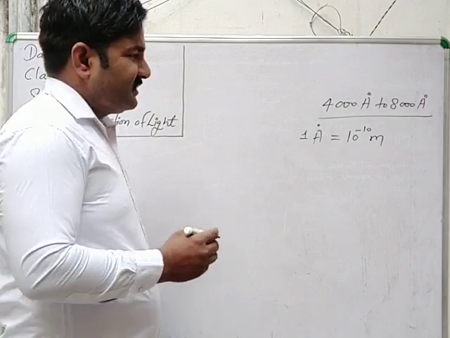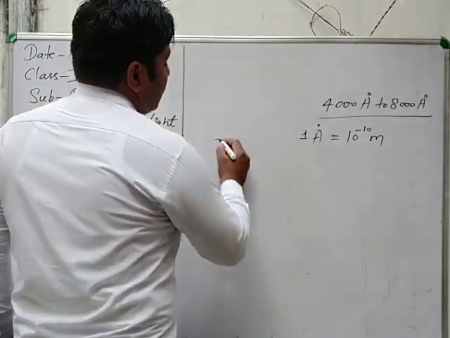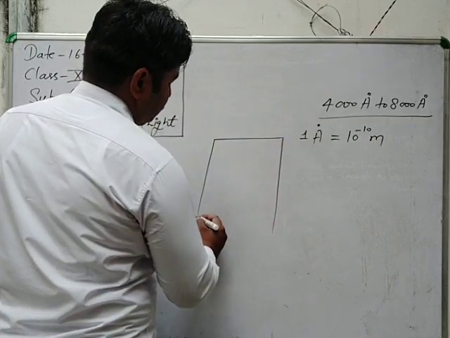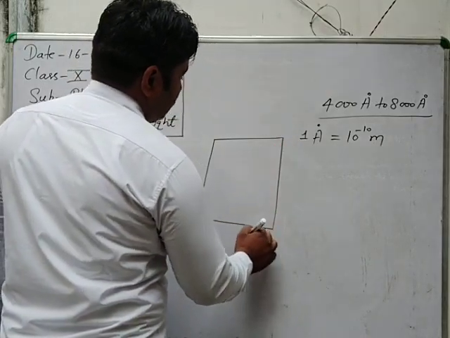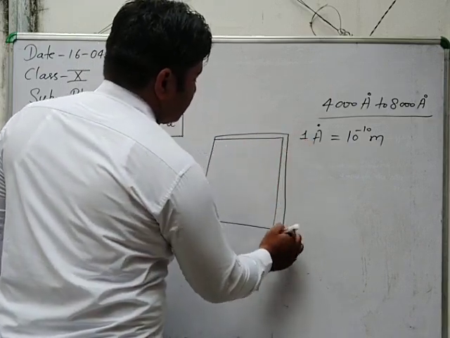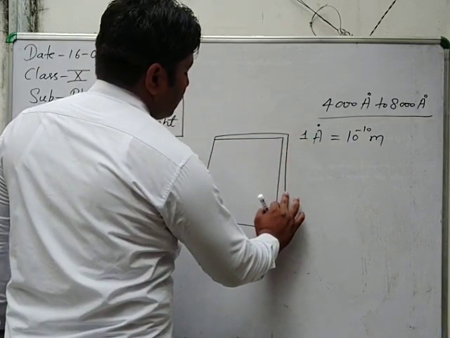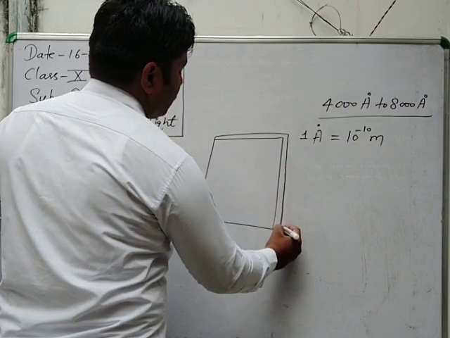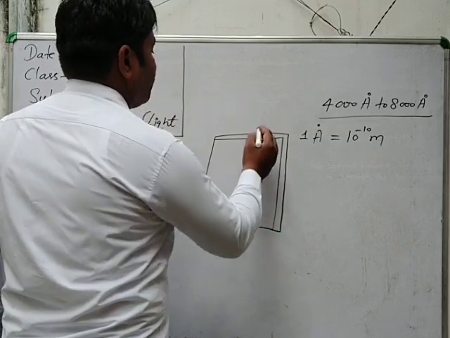How does it reflect? Let's see here a mirror. A mirror has two surfaces. First, one lies on the front, and second, one lies on the back.